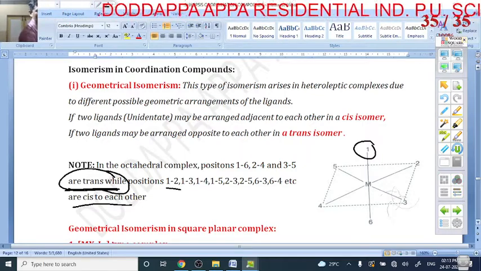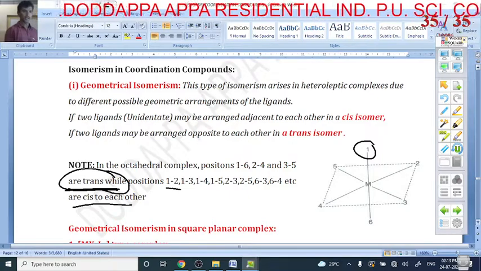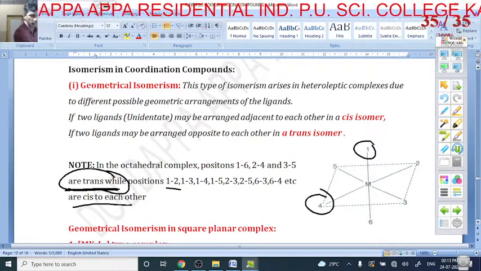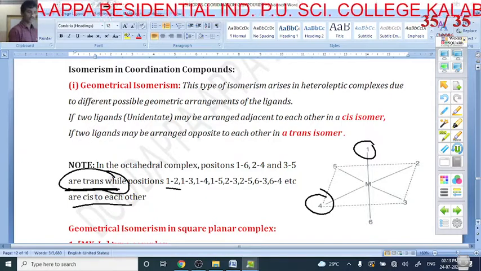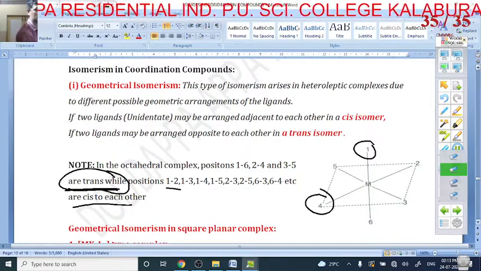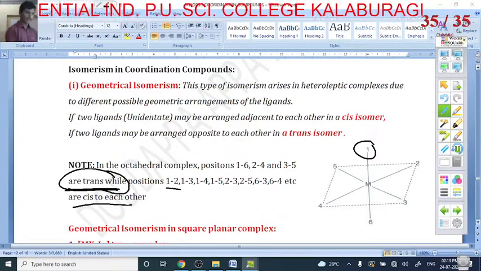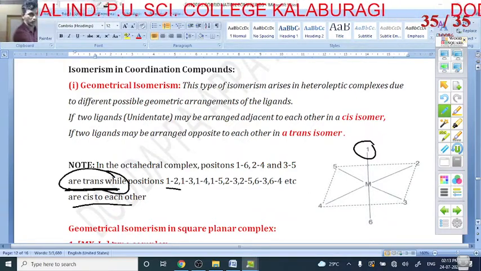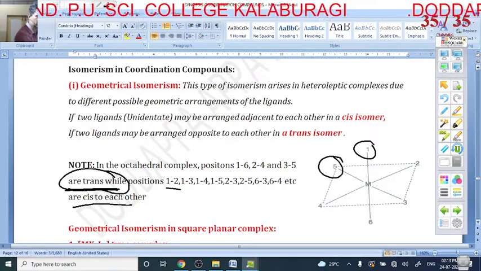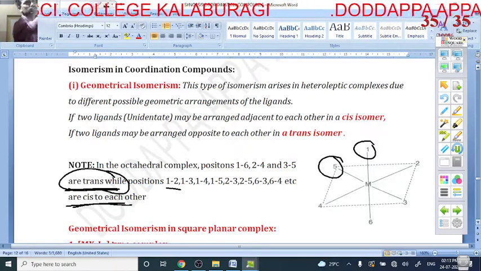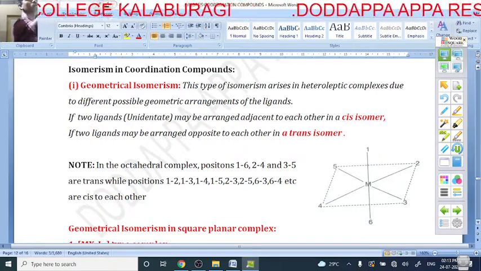For example, one ligand is in the 1st position and the same ligand is in the 4th position, it is called cis. Similarly, if one ligand is on the 1st position and the same ligand is in the 5th position, it is also called cis isomerism. So this is about isomerism.